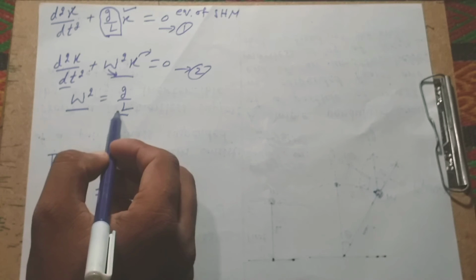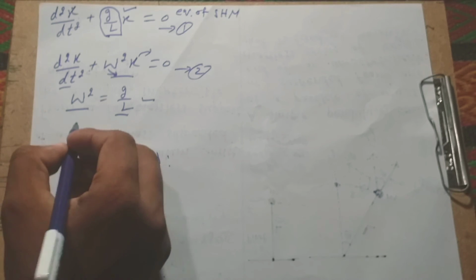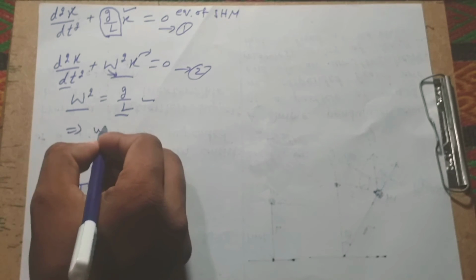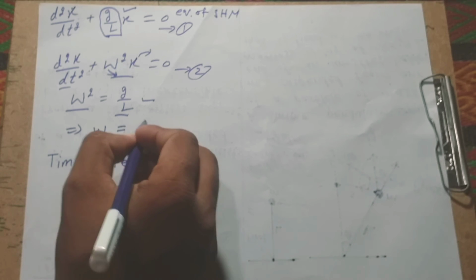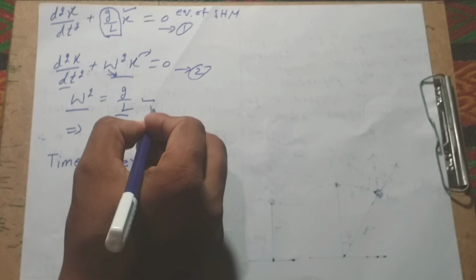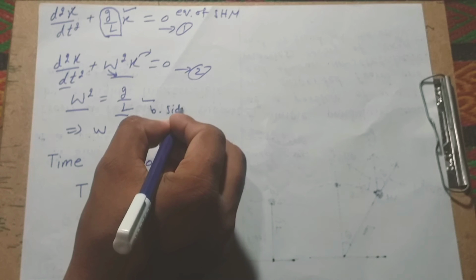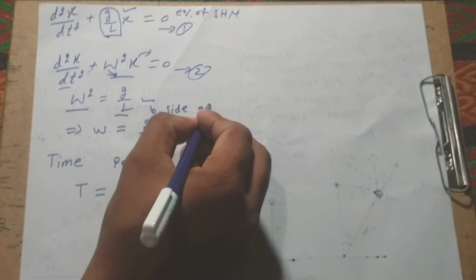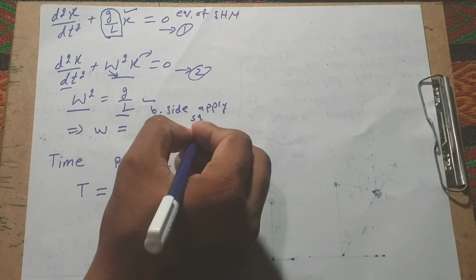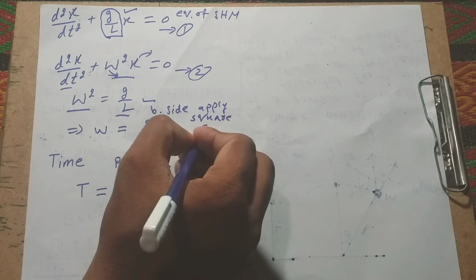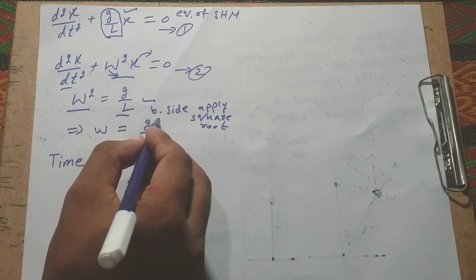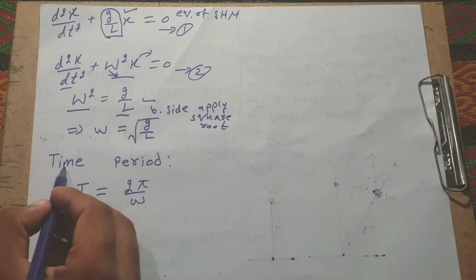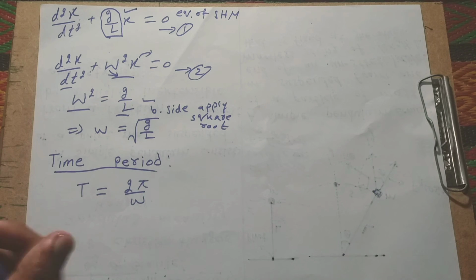The square of the angular frequency equals this. On both sides we apply the square root. Okay, and now we find the time period. What is the time period?